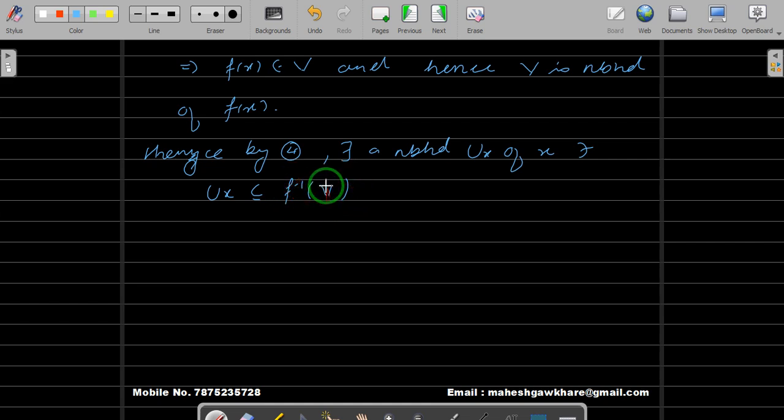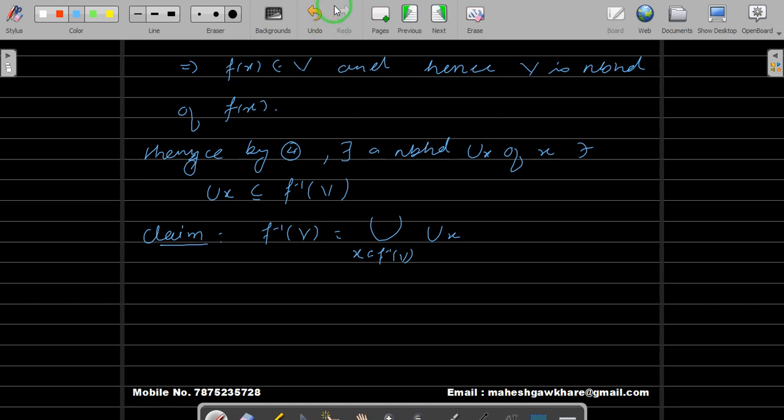We'll show that this f inverse of V is the union of all those U_x. So claim: f inverse of V is nothing but the union of all those U_x, where the indexing set is x in f inverse of V. If you claim this, then we know that U_x is open, and an arbitrary union of open sets is open, that means our right hand side is open, and of course that will imply our left hand side is open, and we are done with the theorem.